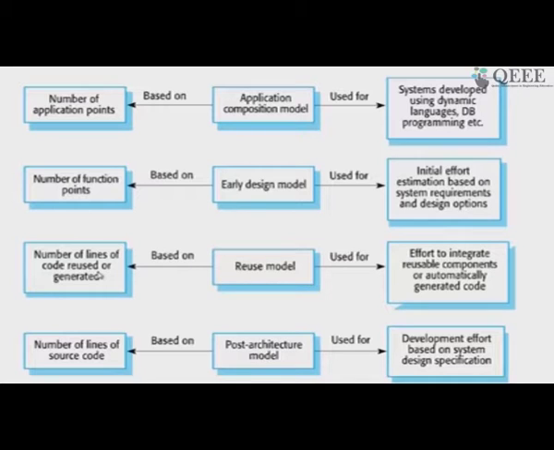So, we have only the application points, like the number of screens, etcetera. In the reuse model, we are trying to customize a software, and how much of the code we are doing white box reuse, how much black box reuse, etcetera. So, what is the number of lines of code that is going to be changed and so on, based on that is the reuse model.